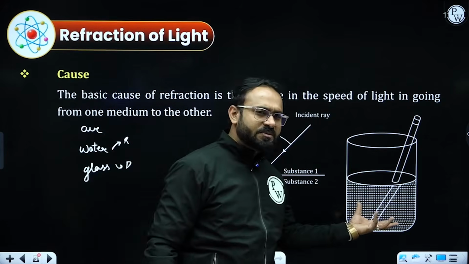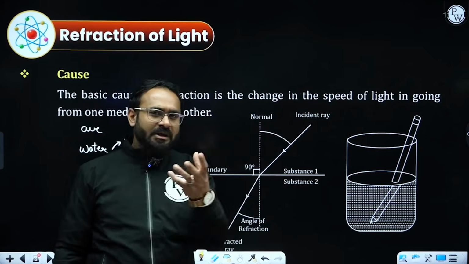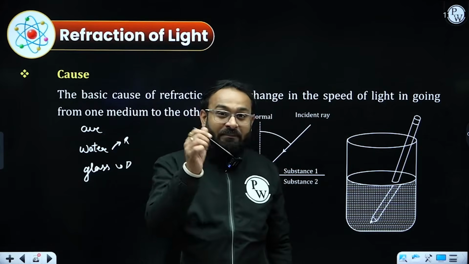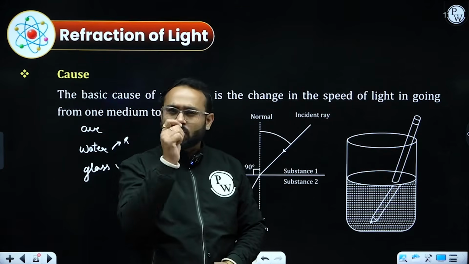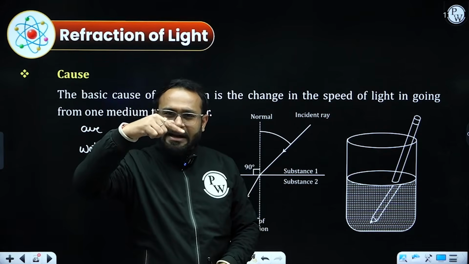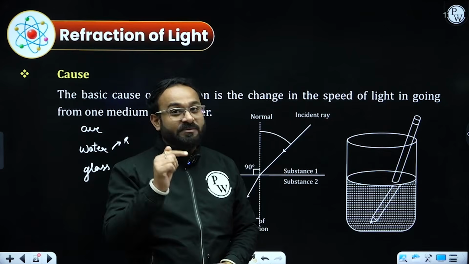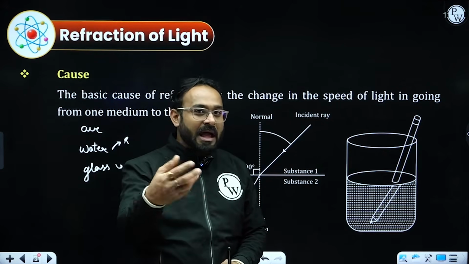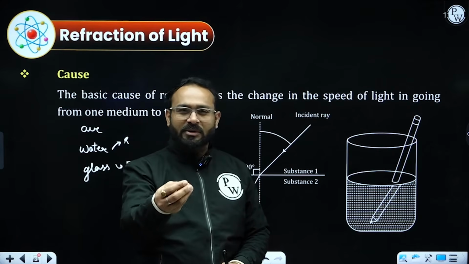You must have observed that if you take a glass filled with water and insert a pencil into it, there is a slight bend in the pencil. It is because of the refraction of light. That is the only reason. How it happens, I'm going to tell you in a few minutes.